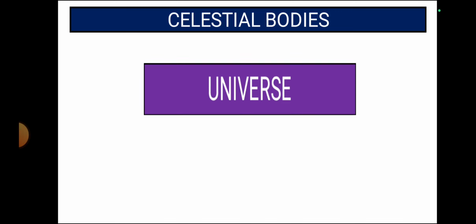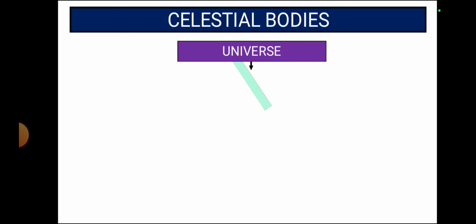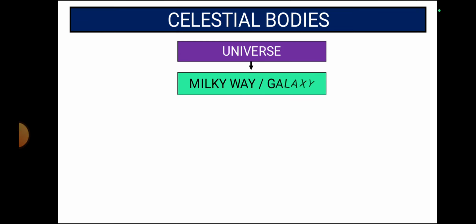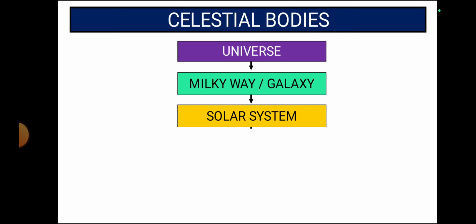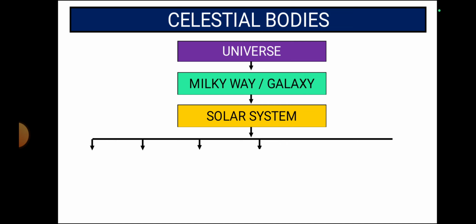Celestial bodies, universe. In the universe, there are so many galaxies, Milky Ways. వీటిని పాలపుంత అని కూడా అంటారు తెలుగులో. In the Milky Way, there are so many solar systems. In a solar system, there are stars, planets, asteroids.